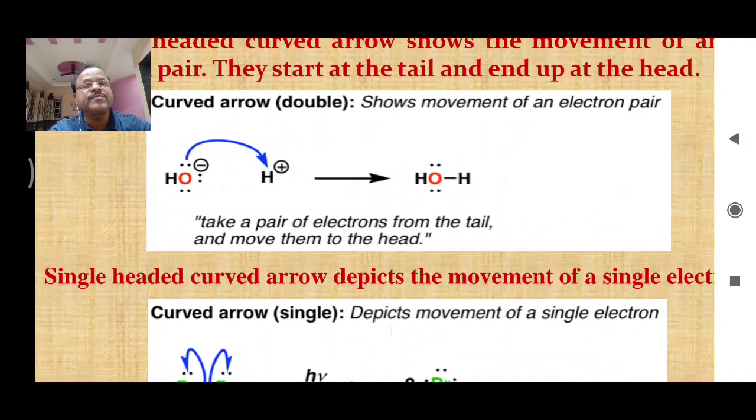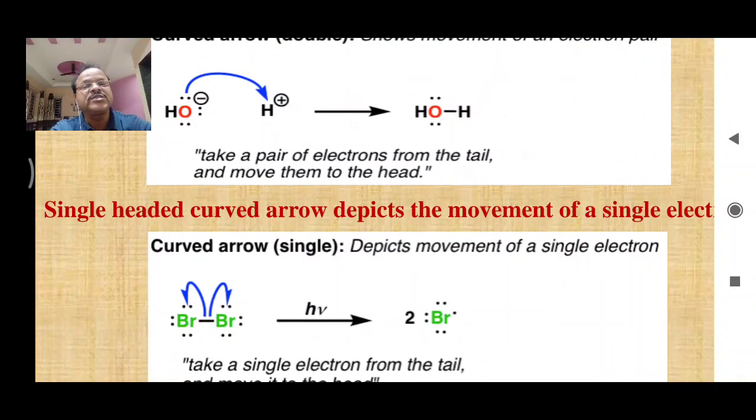Let me zoom this. This shifting takes a pair of electrons from the tail and moves them to the head. So here this pair of electrons is shifting towards H plus and there is formation of this H2.